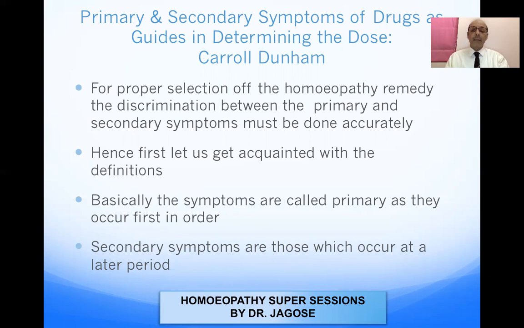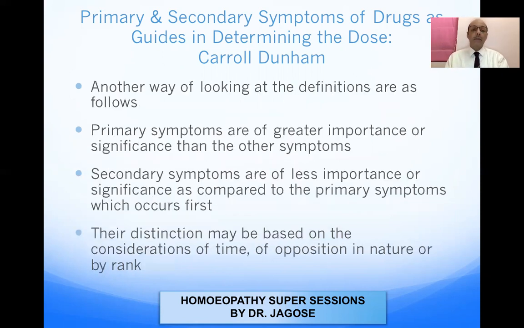So basically the symptoms are called primary as they occur first in order. So whichever symptoms occur or come first, they are known as primary symptoms. And secondary symptoms are those which occur at a later period. Naturally, those symptoms which occur later on, they are known as secondary symptoms.